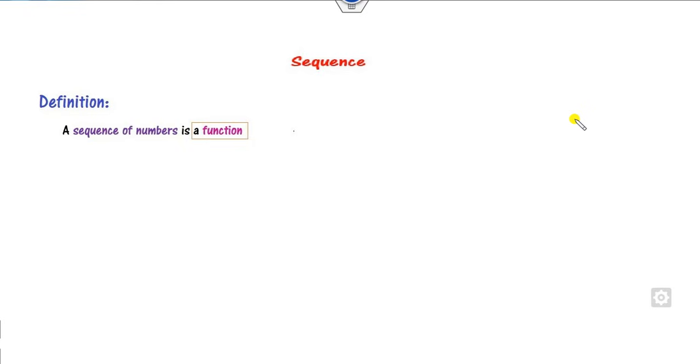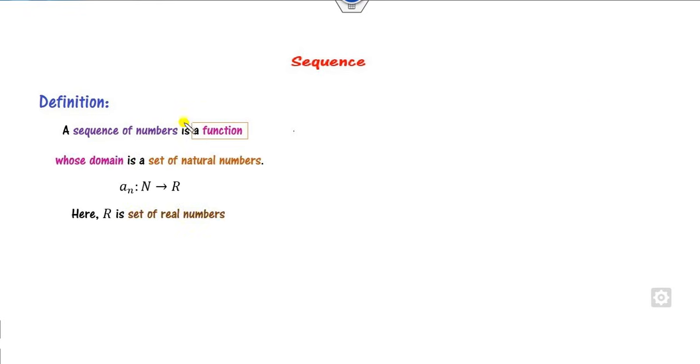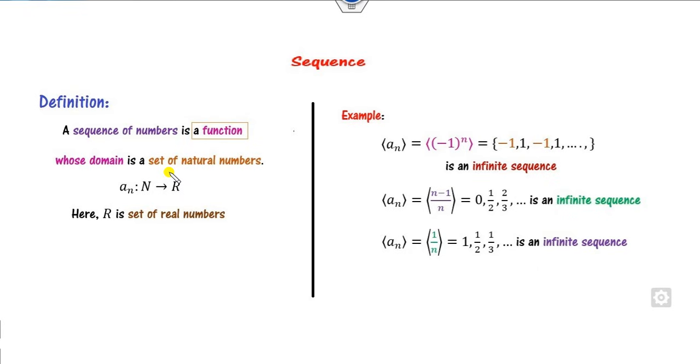So as we defined in the last lecture, what is a sequence? A sequence is a function whose domain is the set of natural numbers and range is the real numbers. We also defined several examples in our last lecture. A few of them are listed here, which is the infinite sequence. Again, you can see this is the infinite sequence, and here the sequence is denoted by curly braces.